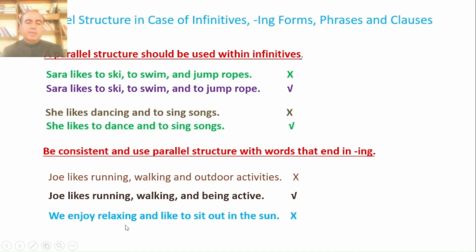We enjoy relaxing and like to sit out in the sun. Again, here is a mistake. Like to sit in the sun, this is a phrase. We enjoy relaxing and sitting out in the sun. This is correct.